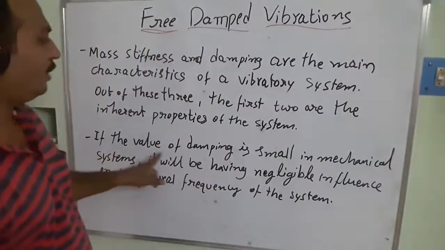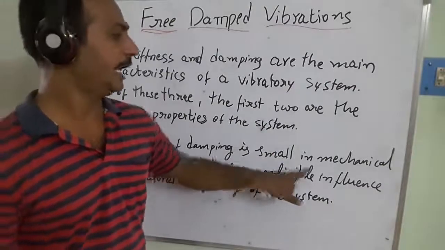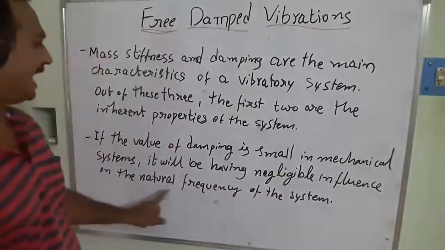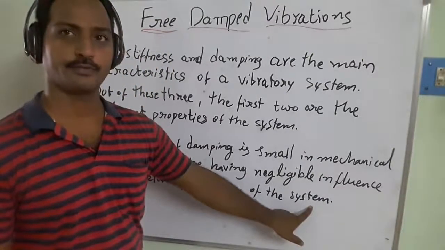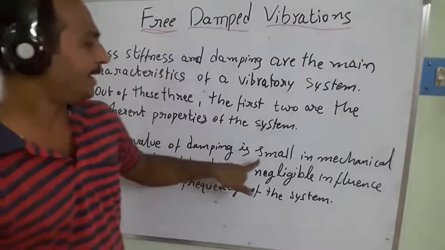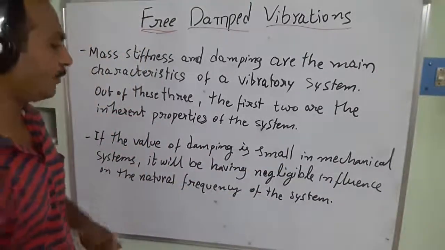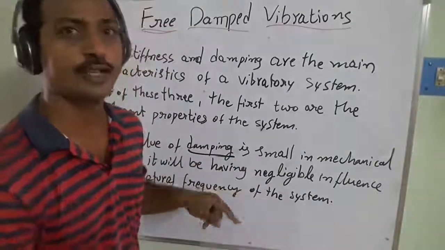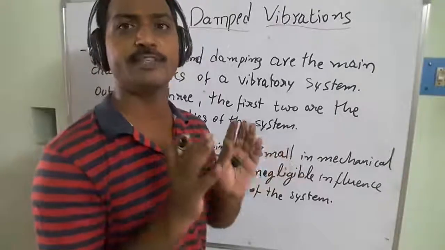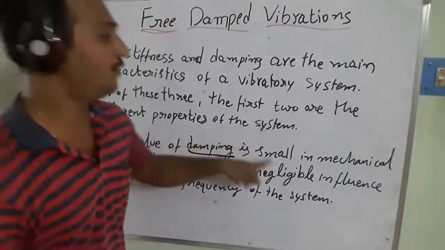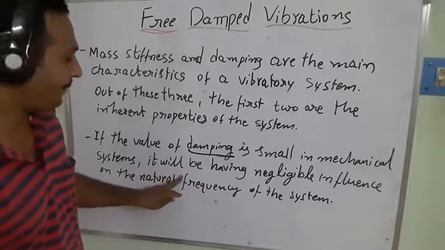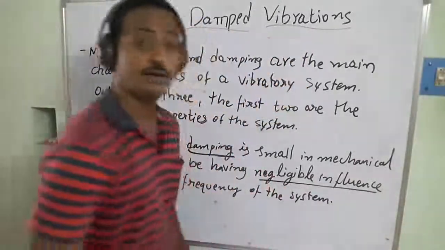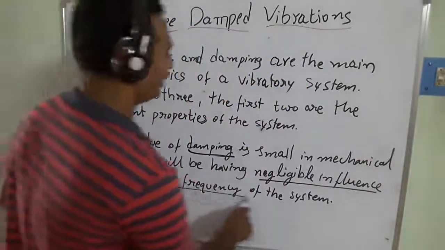So if the value of the damping is small in mechanical systems, it will have negligible influence on the natural frequency of the system, right? What is the damping here? Already we discussed the damping is nothing but the resistance offered to a motion. That means the resistance force is developed within the system. The resistance force is very small in mechanical systems, so the influence of this damping is negligible on the natural frequency of the vibrating system.